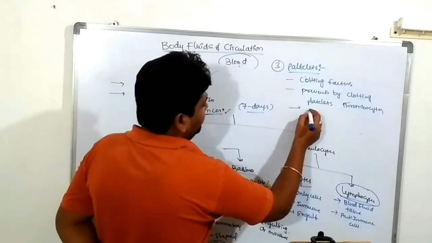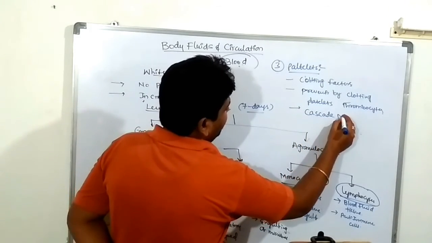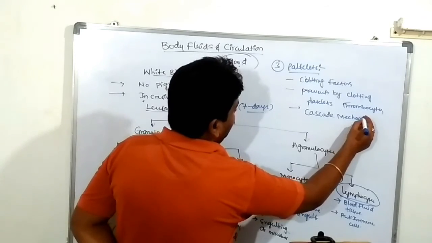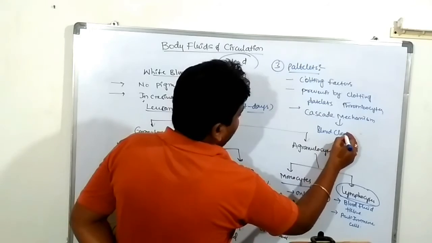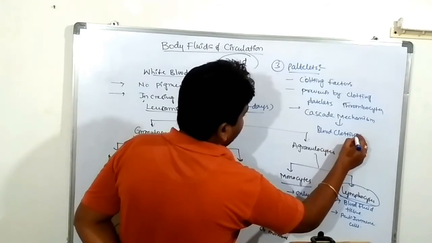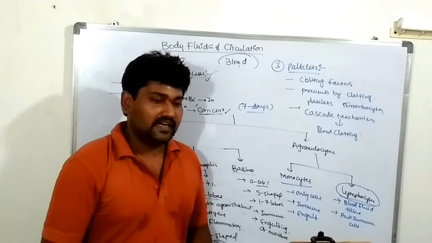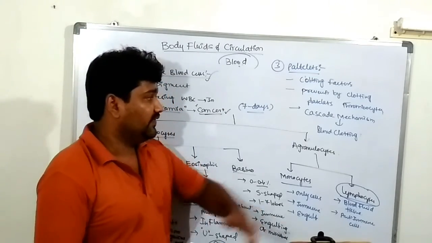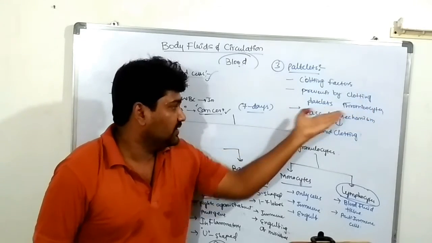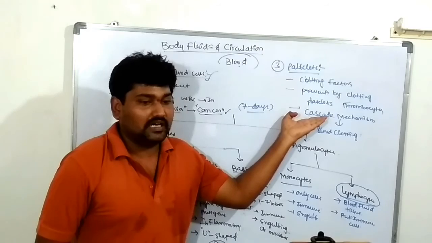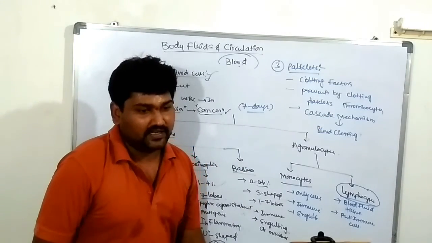So this is one of the mechanisms. The mechanism is known as the cascade mechanism. The cascade mechanism is called blood clotting, blood coagulation or clotting mechanism. So platelets are known as clotting agents. They prevent blood loss from the organism. The mechanism of formation of the platelet clot is known as the cascade mechanism.